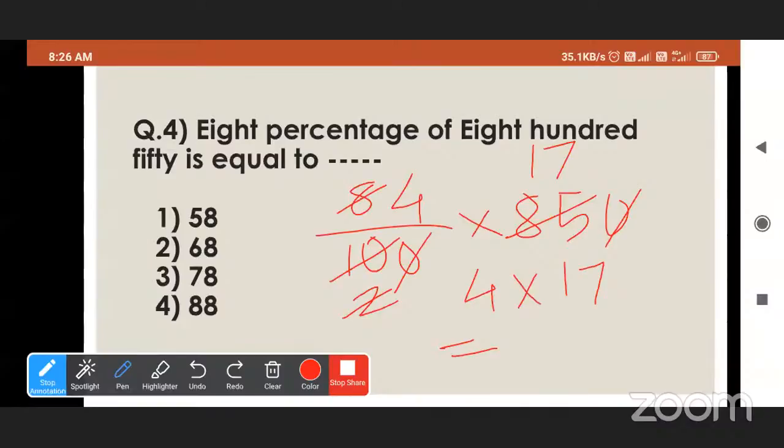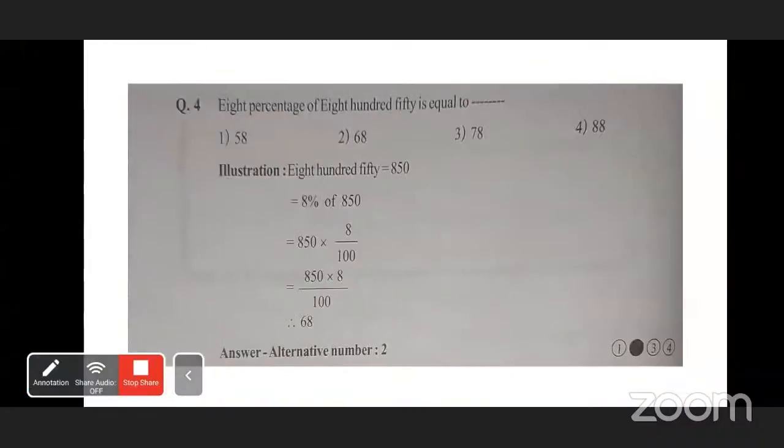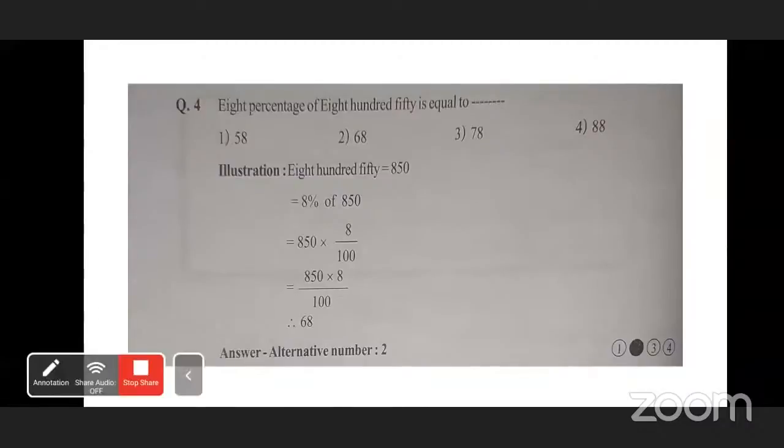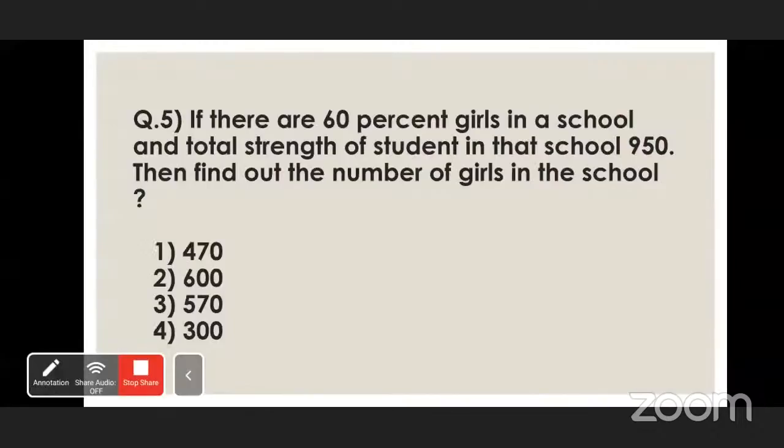4 into 17, we will get the second option, 68. Very good, 68 is the correct option. See, the illustration is given: 8% of 850 means we multiply 850 into 8 upon 100. So we will get 68. 68 is the correct option.